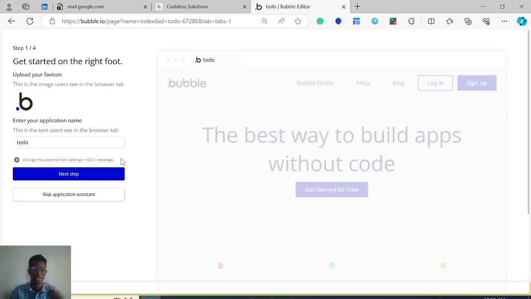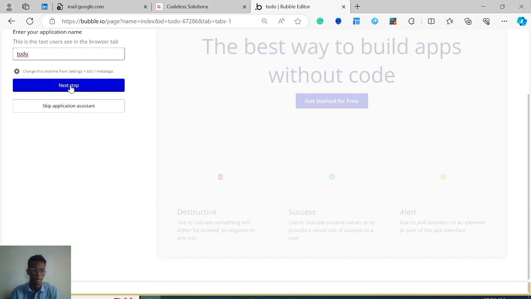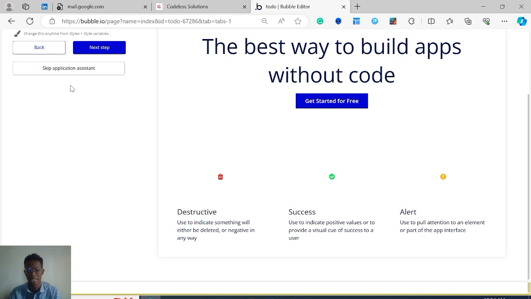So you're going to see this interface. This is just sort of like an application assistant that tries to walk you through. So this is the Bubble editor. You can see, you have this assistant. You can change the name here if you want to change it. You can upload a favicon. That's this tiny thing you see here. So you can change that if you want to. You can also edit this later if you don't want to do it now.